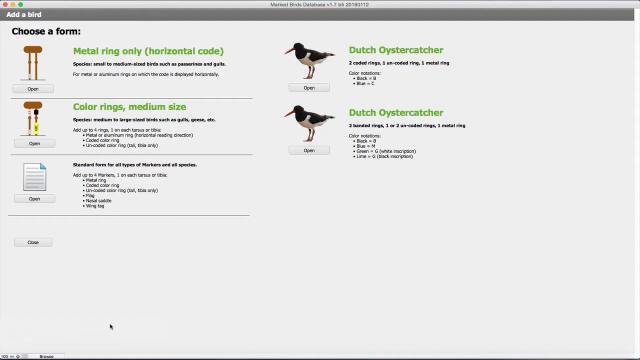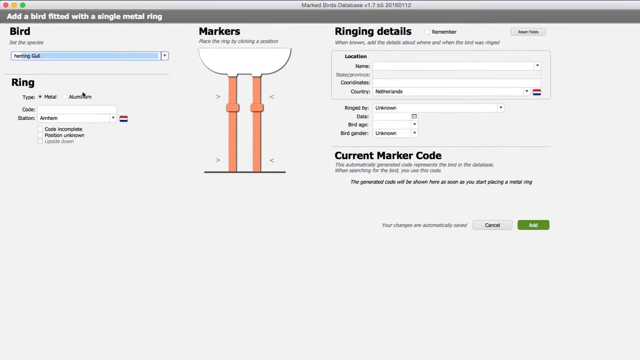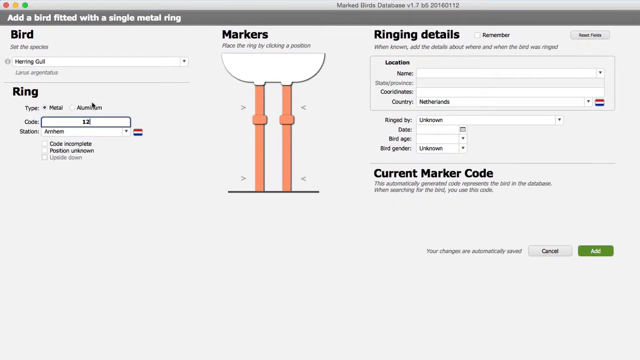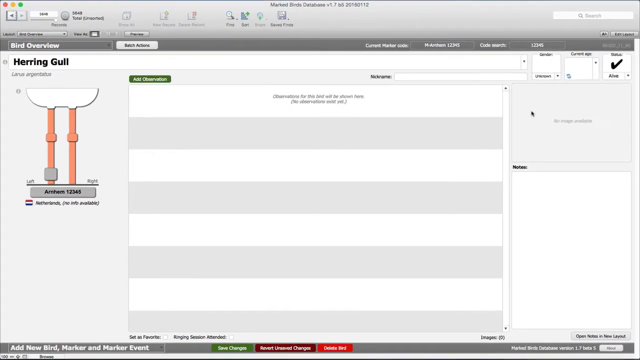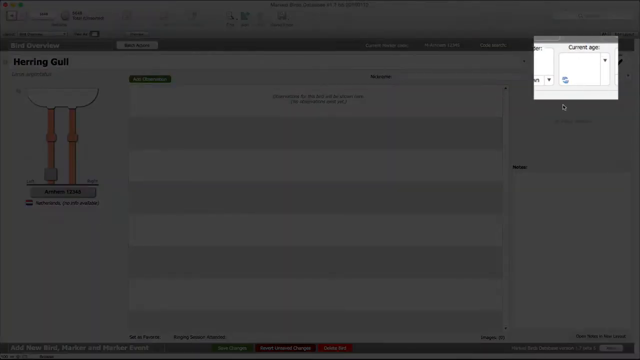Let's add a fictitious bird, and let's keep it simple by just adding a metal ring at a particular position. At this moment in time, I don't have any information about where it was ringed, the date it was ringed, and the age at the time of ringing. So all I can do is add the bird to the system, and as you can see, there's no current age information available at the moment.